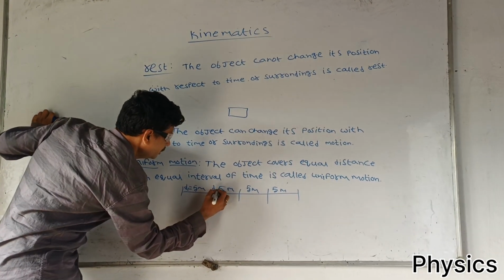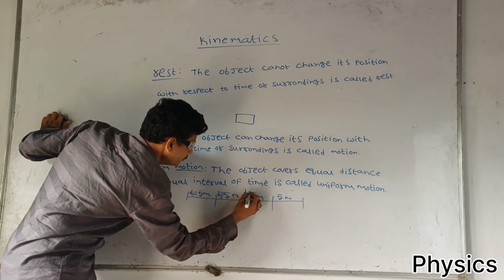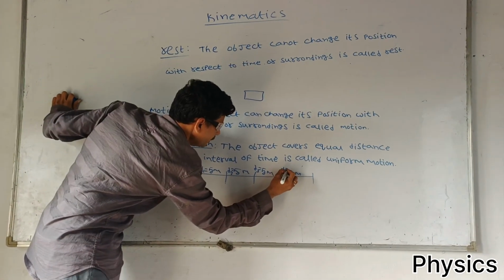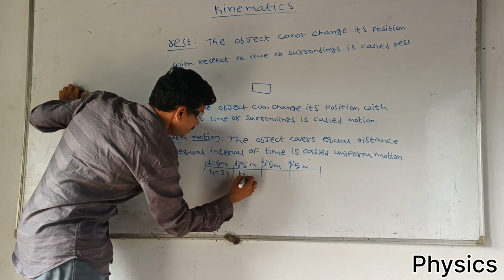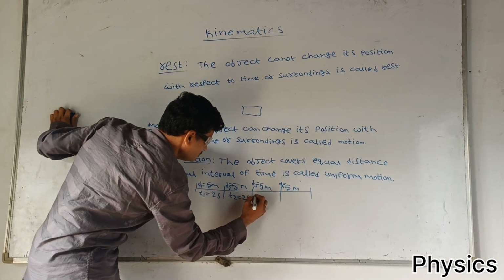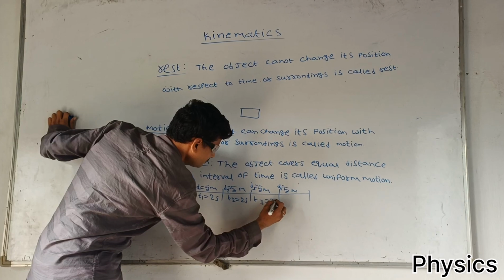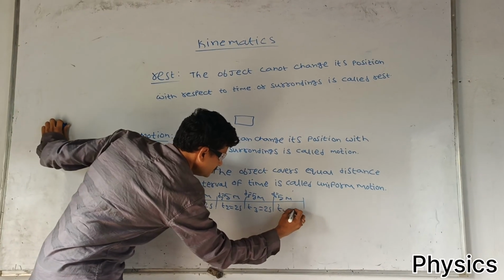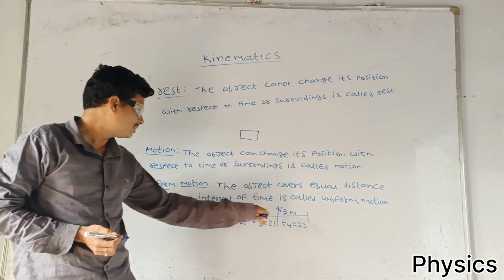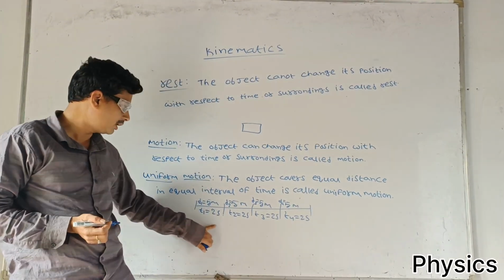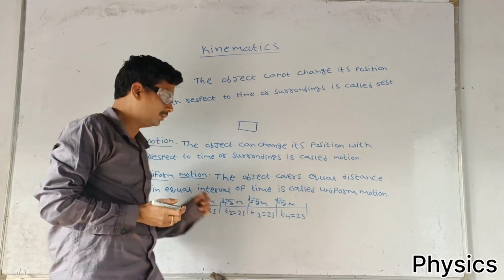D1 5, D2 5, D3 5, D4 5. Next, time. T1 is equal to 2 seconds, T2 is equal to 2 seconds, T3 is equal to 2 seconds, T4 is equal to 2 seconds. In all conditions, distances are equal, and times are equal.